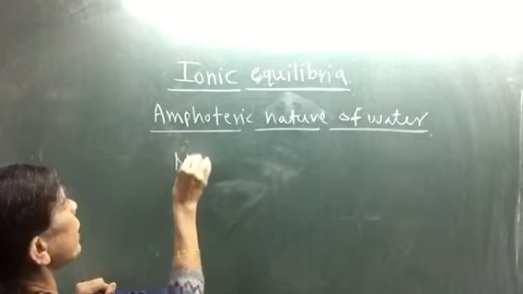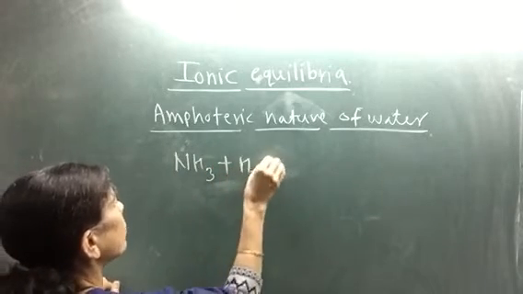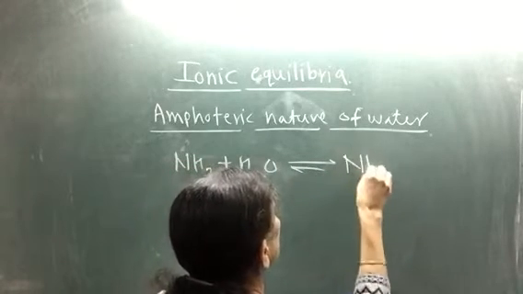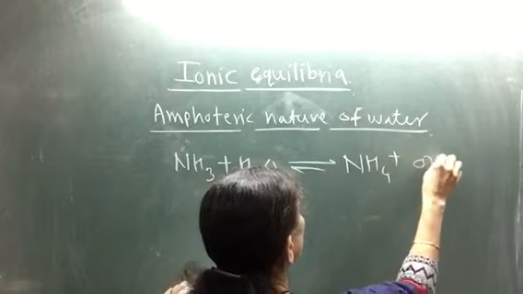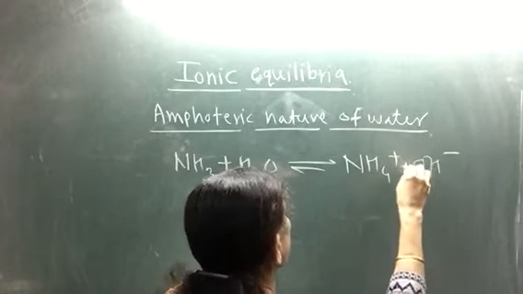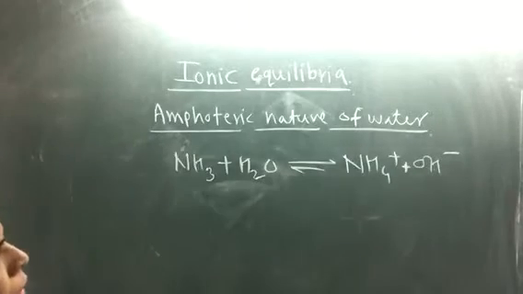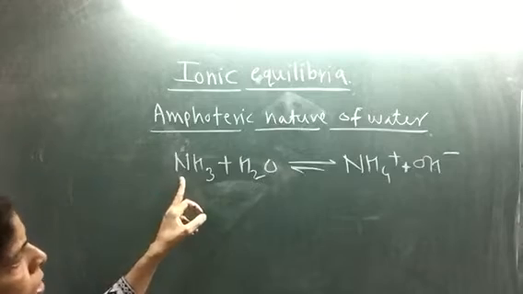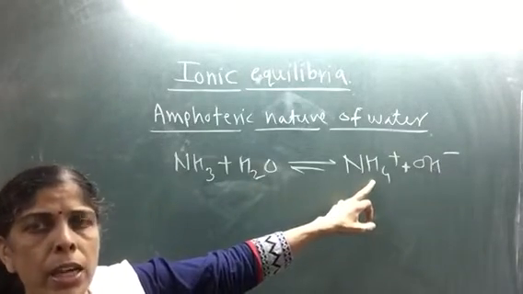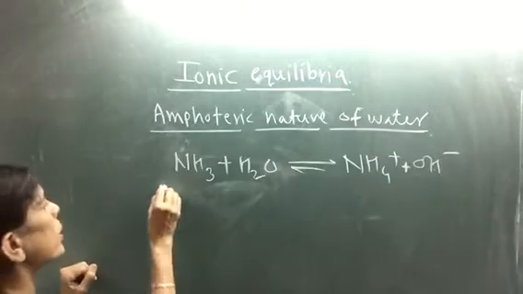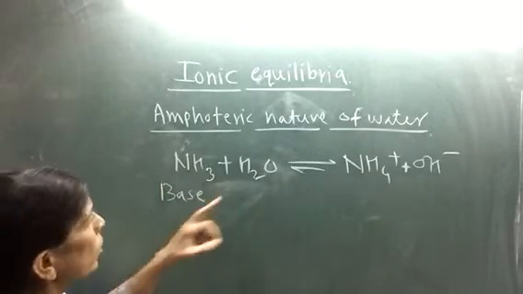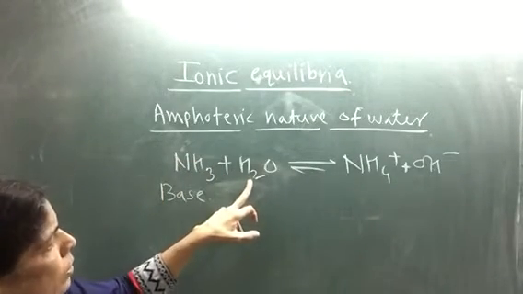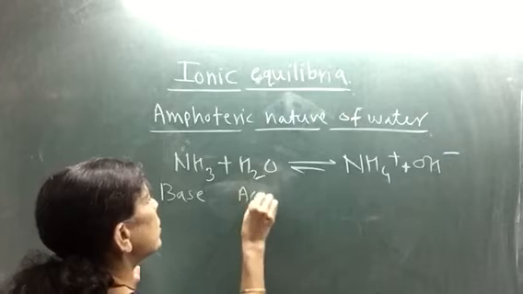First of all, I am writing the reaction of water with ammonia. The products which we are getting are NH4 plus and OH minus. In this particular reaction, looking at the forward reaction, ammonia is converted into NH4 plus, that is, it has accepted a proton, so it is acting as a base. Water is converted into OH minus ions, so water has given a proton and therefore it is acting as acid.